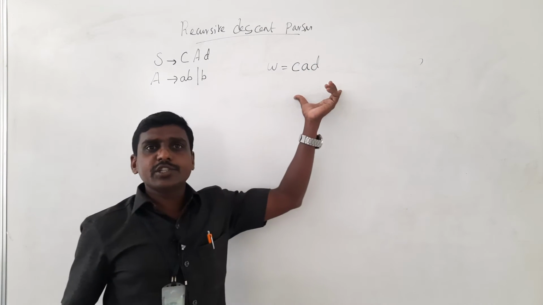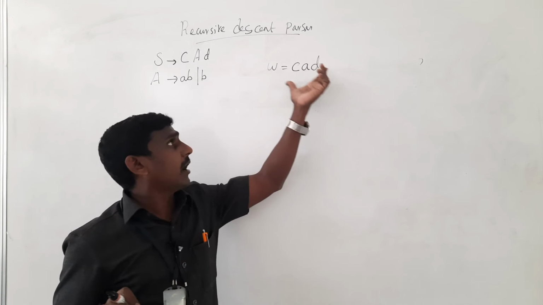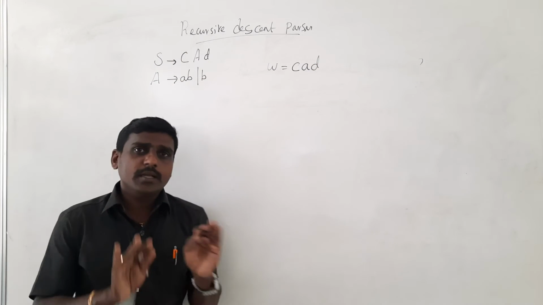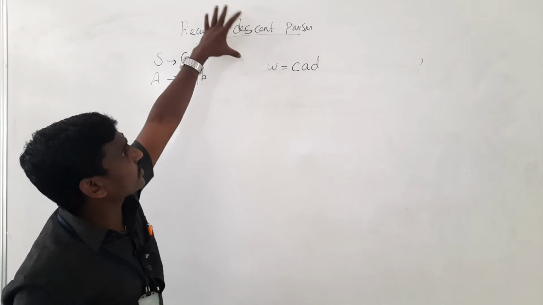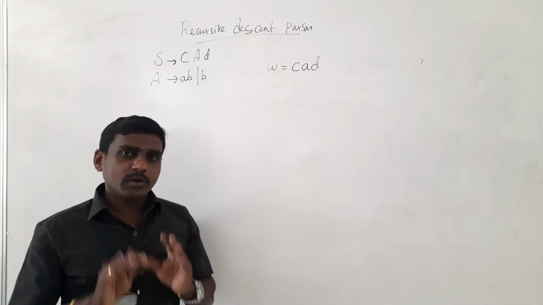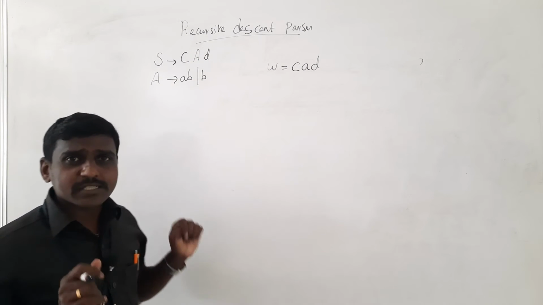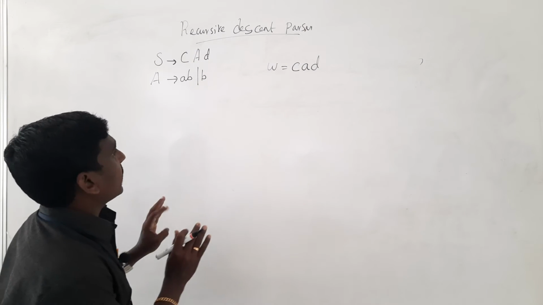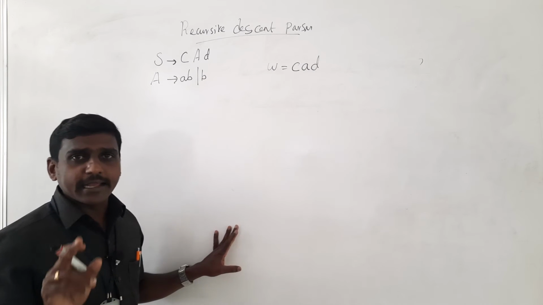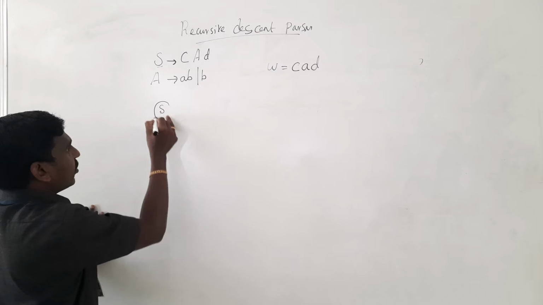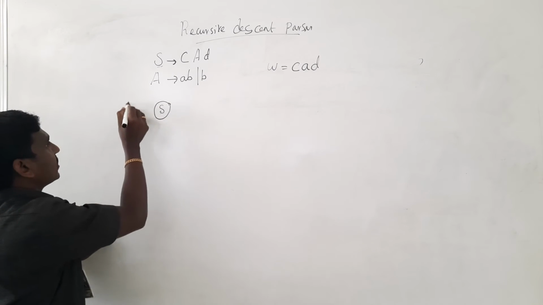So always the string should be terminal, you should remember, always the string should be terminal, and this is the grammar. From this grammar, I am going to teach you how to construct a recursive descent parser. I told you recursive descent parser is a top down parser. So first, to construct a parser, we want to create a single node. First step.